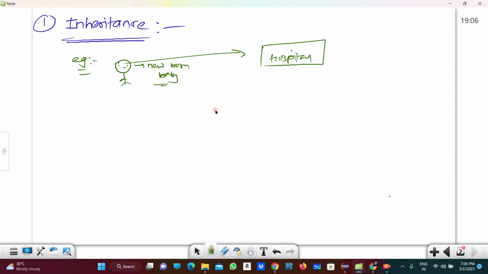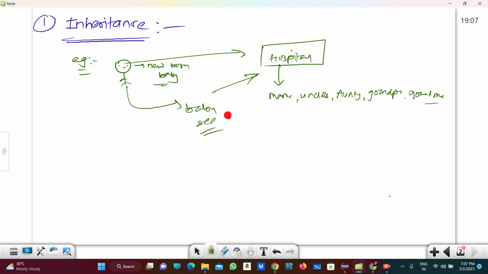So after the baby is born, all the relatives like mama, uncles, then auntie, then grandpa and grandma, all the relatives gather together and visit the hospital to see the baby, right?